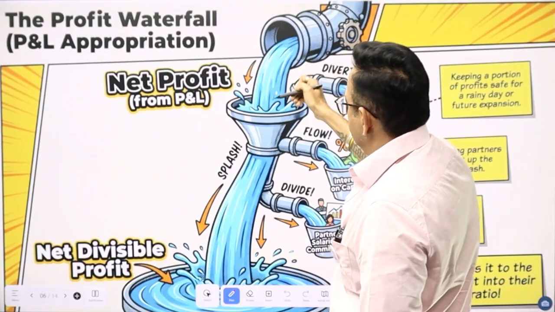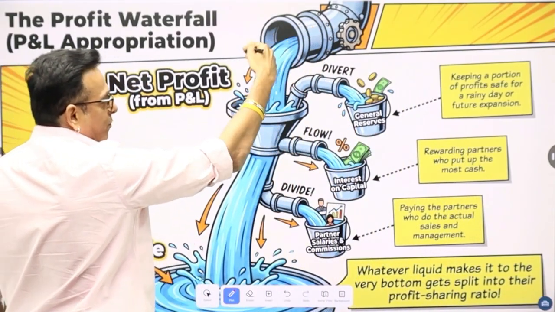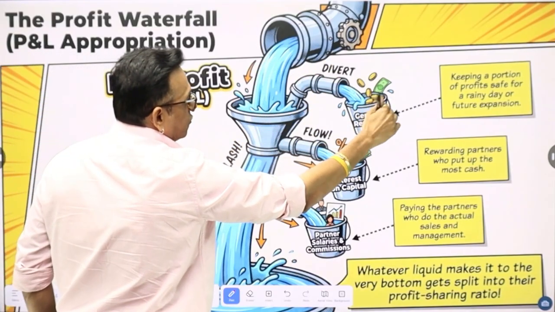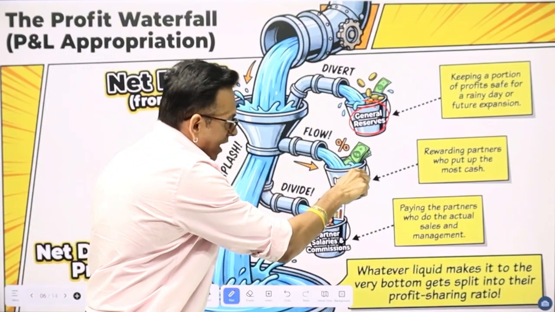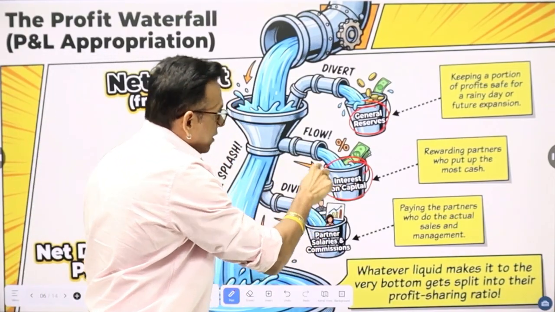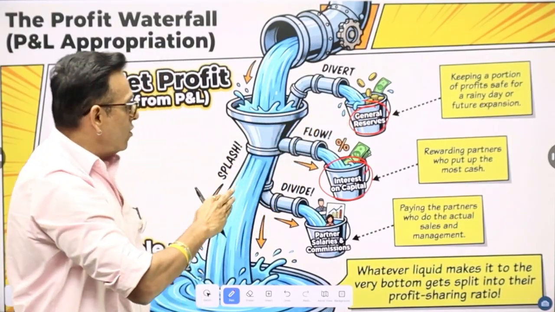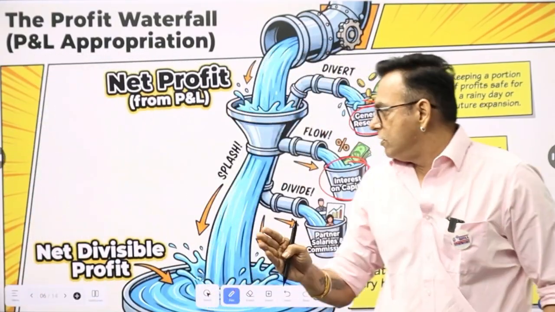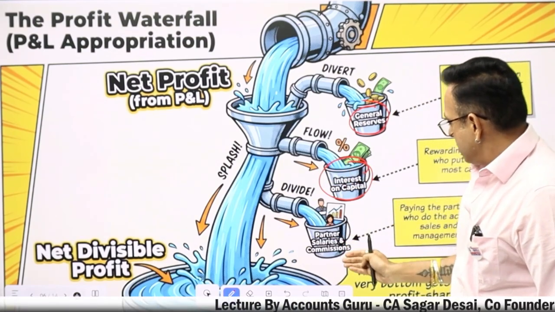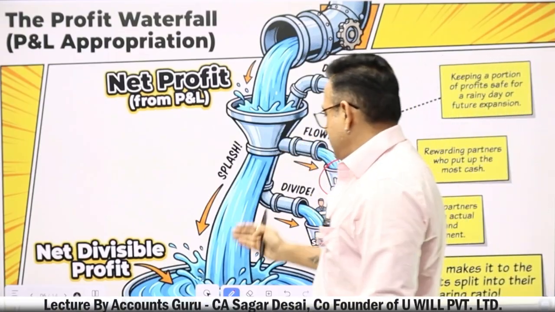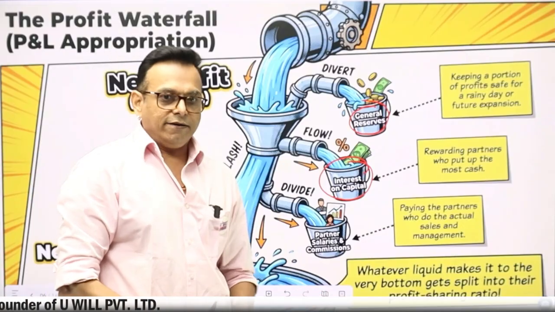Now this flow of water is coming from profit and loss account. This profit gets diverted to general reserves. Then it gets diverted to interest on capital. So from this profit, some amount is transferred to general reserve, some amount is transferred to interest on capital, then salary and commission to partners, and then whatever is left will be divided between the partners.